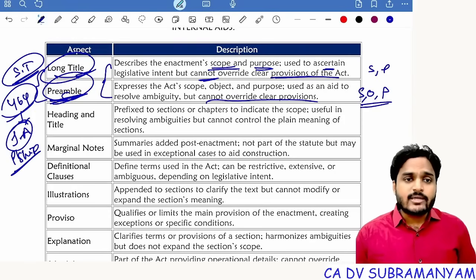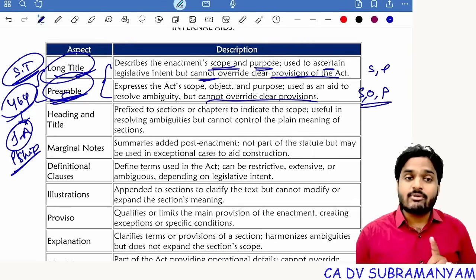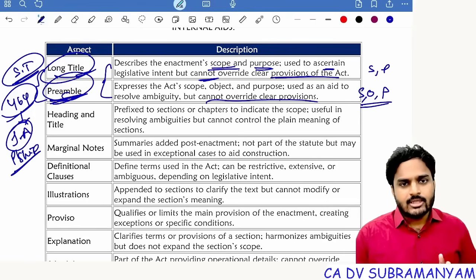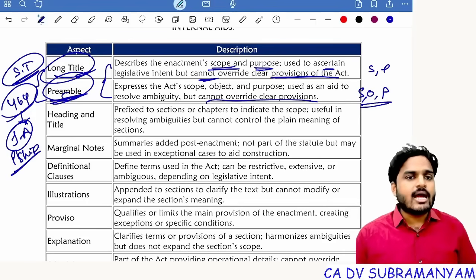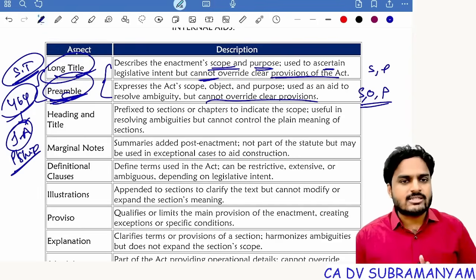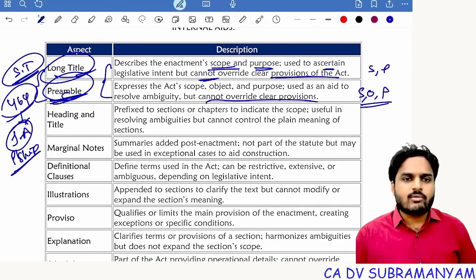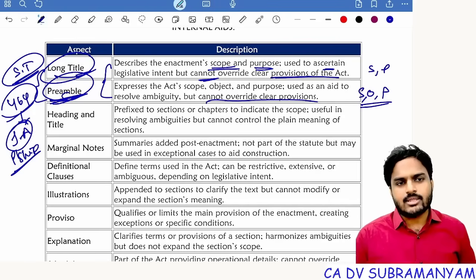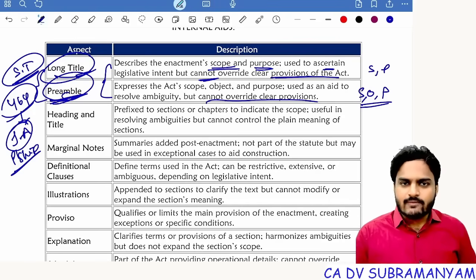So when there is a conflict between preamble and provisions of the Companies Act, which one will prevail? Only provisions of Companies Act will prevail. This is a very important point. This point can be asked for 2 marks, true or false question. So in case of conflict between preamble and provisions, which one should we follow? Provisions. In case of ambiguity in the provision, whether this provision is applicable to what kind of entities, then go with the preamble.